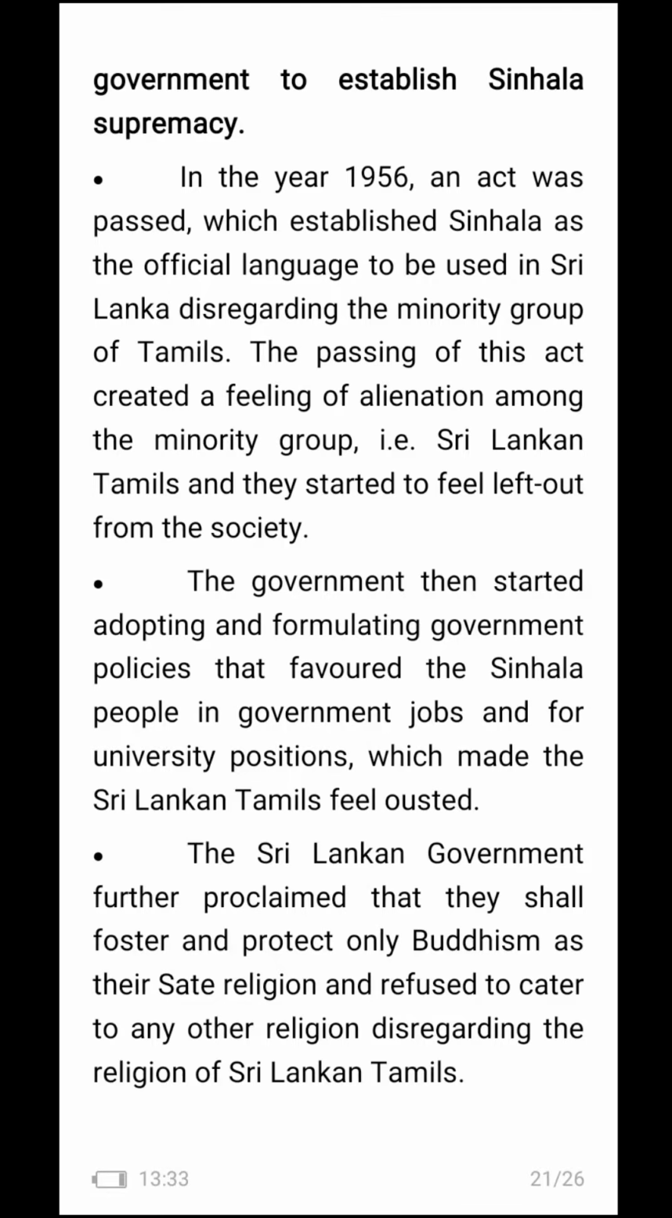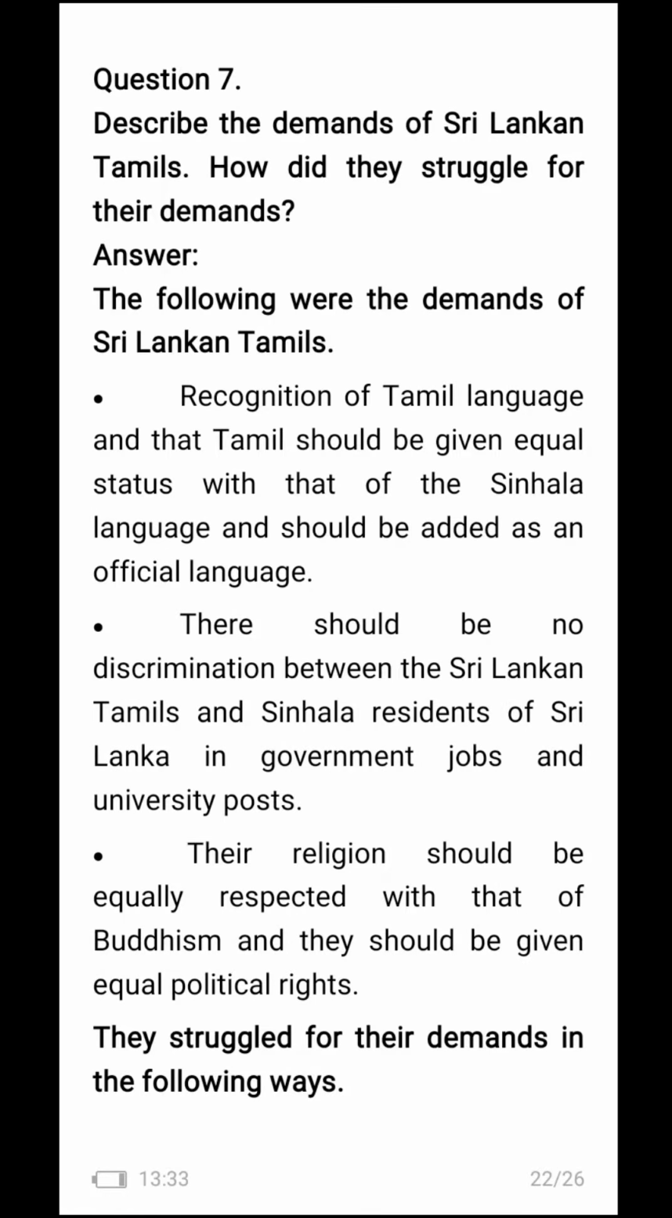The government had started adopting and formulating government policies that favor the Sinhala people in government jobs and for university positions, which made the Sri Lankan Tamils feel ostracized. The Sri Lankan government further proclaimed that they shall foster and protect only Buddhism as the state religion and refuse to cater to any other religion, disregarding the religion of Sri Lankan Tamils.